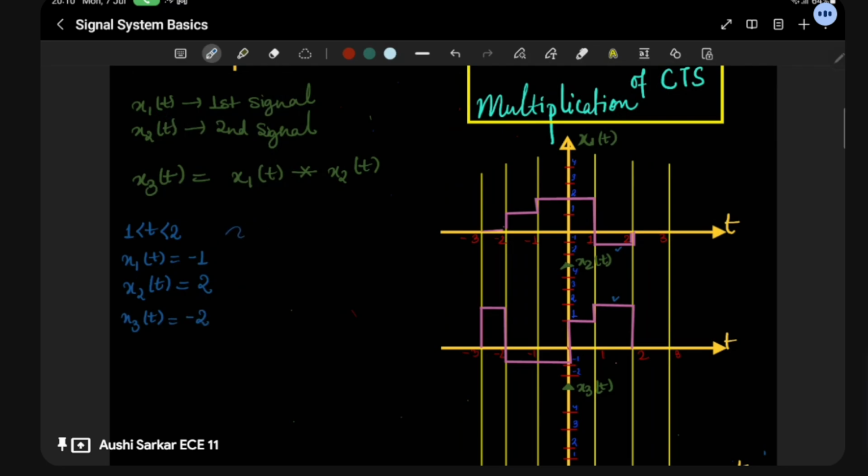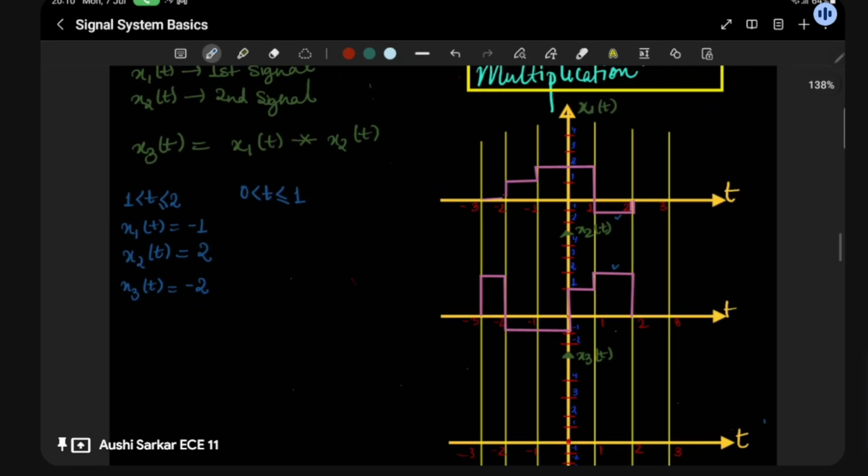Multiplication. Then we move to the interval 0 to 1. If we take this interval, then x1(t) is going to be 2 and x2(t) is going to be 1. That means x3(t) is going to be just 2.